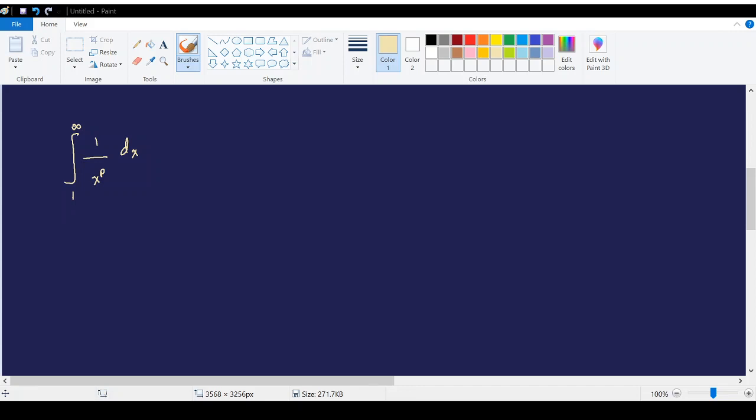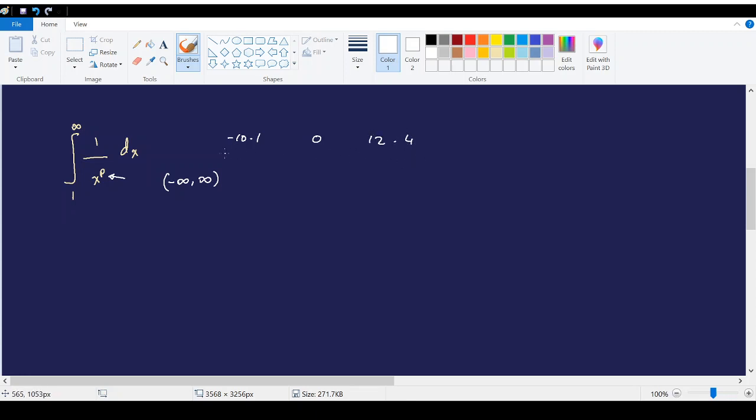Now in this video we generalize a result in improper integral type 1. Here we discuss the convergence of this integral where p is a number, and that number can range from negative infinity to positive infinity. For example, p can be a negative number like this, or it can be 0, or it can even be a positive number like this.